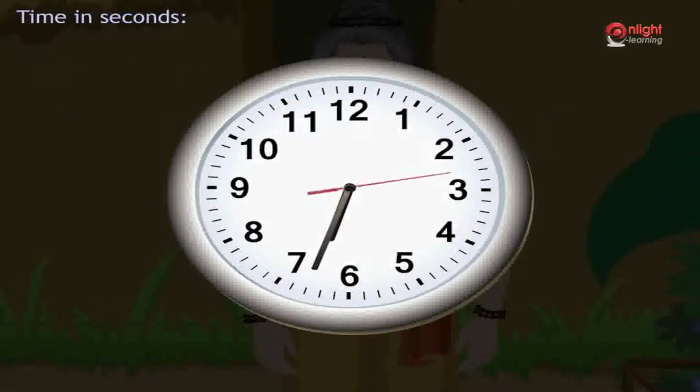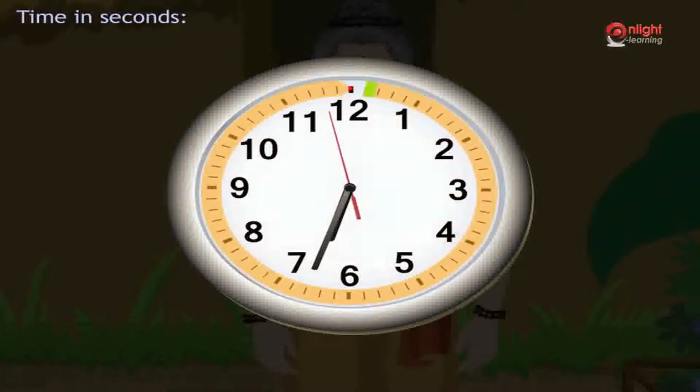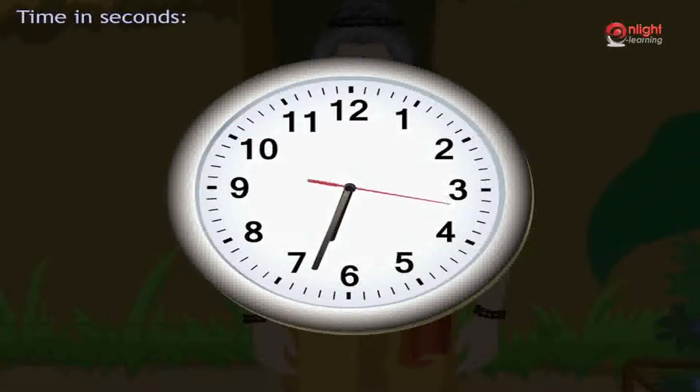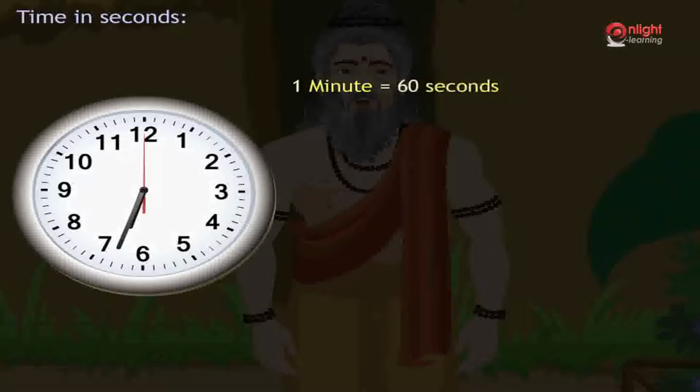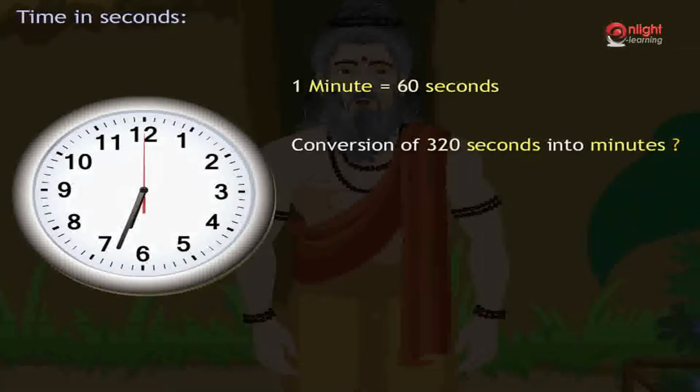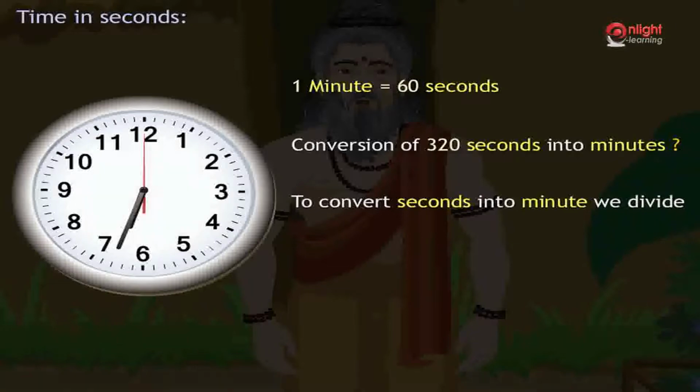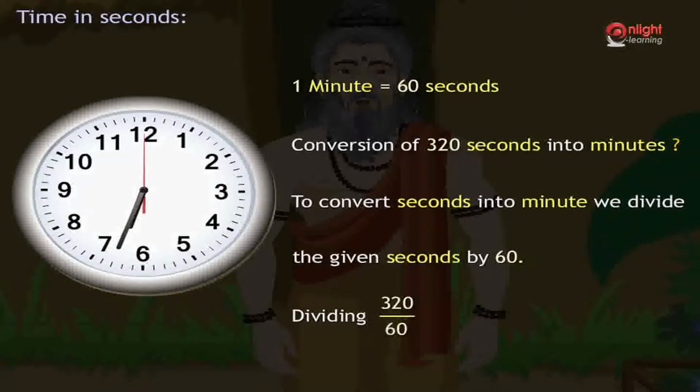The second hand is the thinnest hand, which moves faster than the other 2 hands. It covers 60 small divisions in 1 minute. The second hand takes 1 second to move from one small division to the next small division. Hence, 1 minute is equal to 60 seconds. Consider the following problem of conversion of 320 seconds into minutes. To convert seconds into minutes, we divide the given seconds by 60. Dividing 320 by 60, we get 5 minutes and 20 seconds.